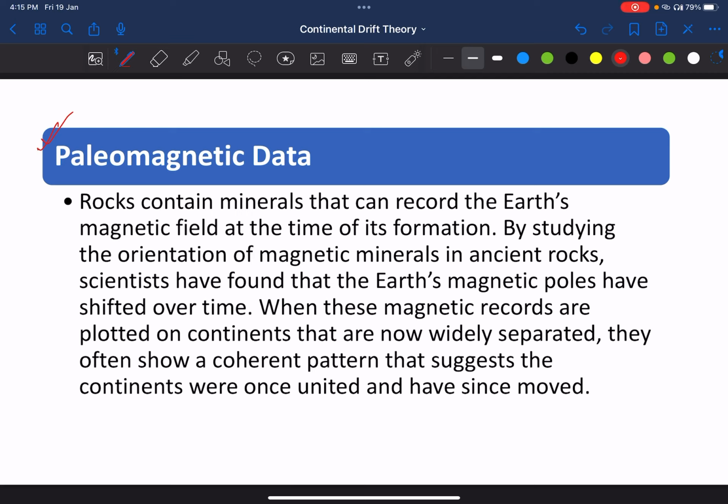So, जो continents that are now widely separated, उनमें एक coherent pattern दिखाई देता है कि, for example, the paleomagnetic data found in South America may be similar to paleomagnetic data found in Africa. So we concluded that these two continents were once side by side.